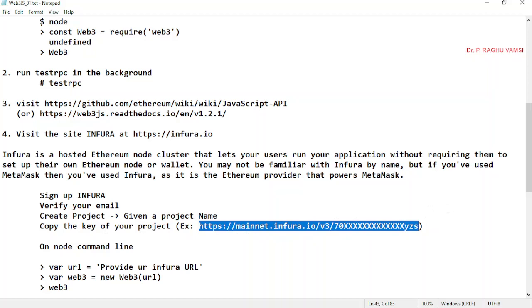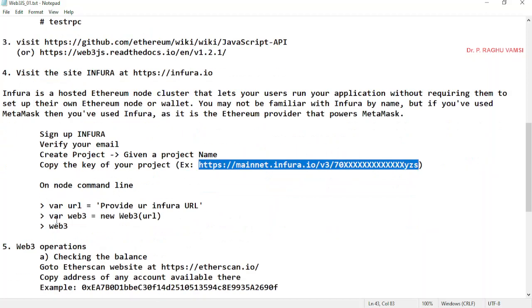This is the key. A key will be generated whenever you create a project in Infura. You can sign up to Infura, verify your email, create a project, give the project name, and copy the key of your project like this, and use this particular URL in the Web3 creation. Web3 is equal to new Web3 of this one.